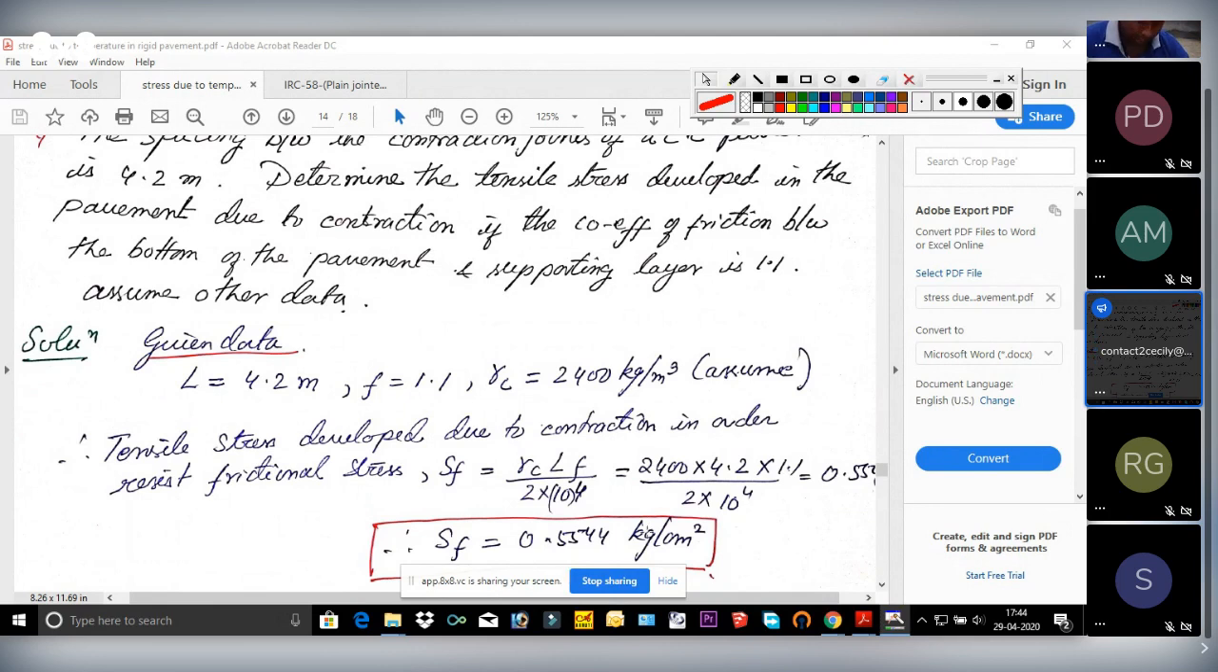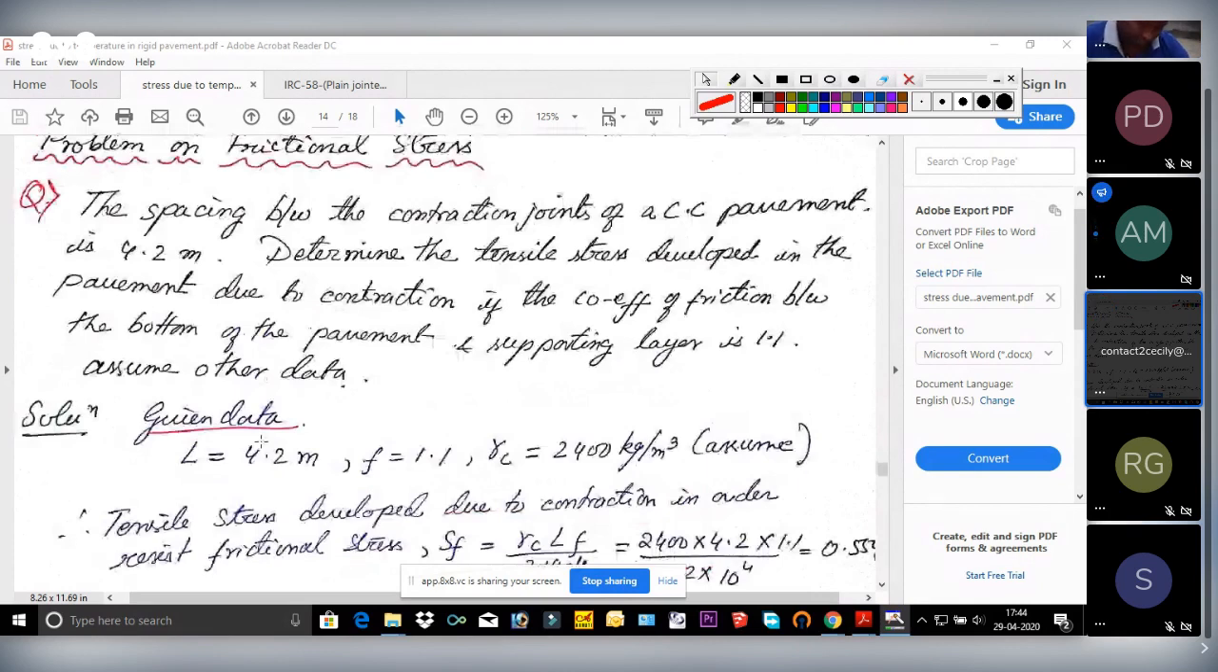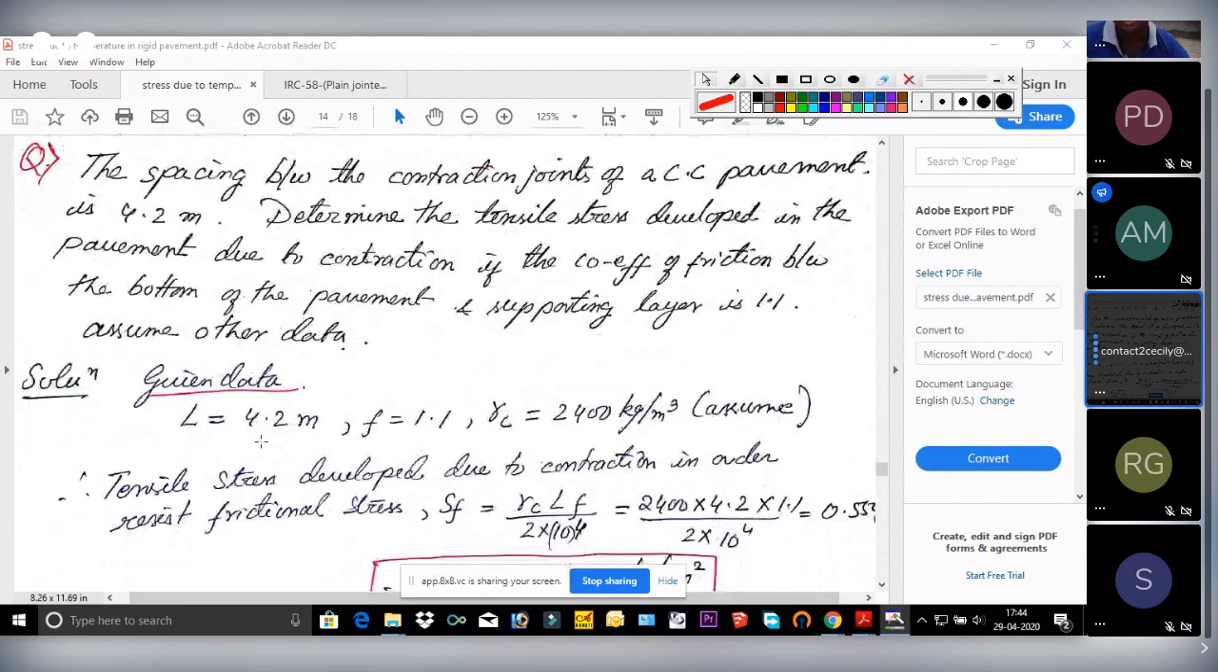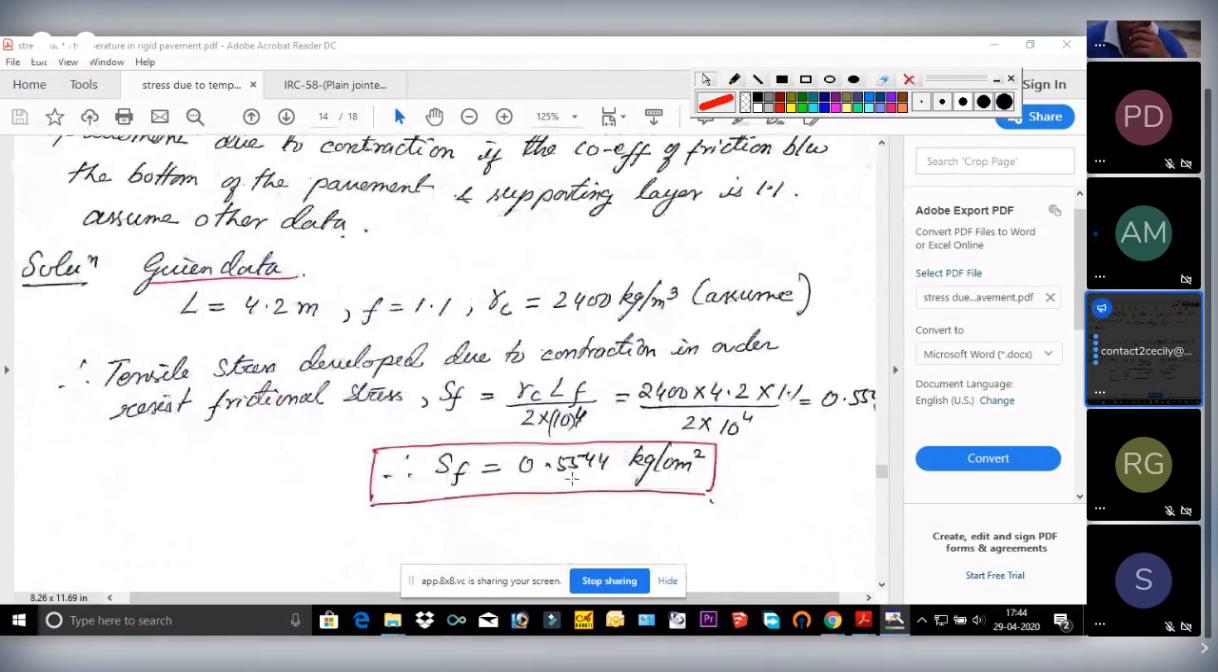What is the value of SF? 0.544 kg per centimeter square. See, it's within our limit. What was the maximum value? I said it should be 0.8 kg per centimeter square, but it came out to be 0.554. So it's okay. Clear?